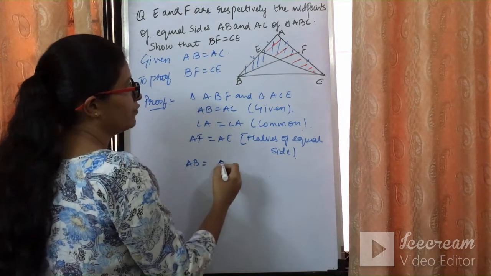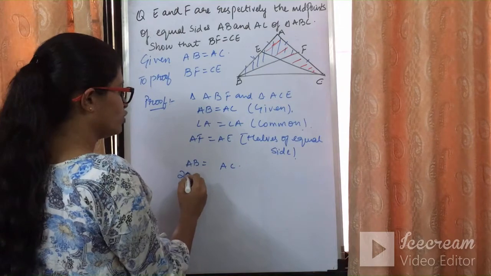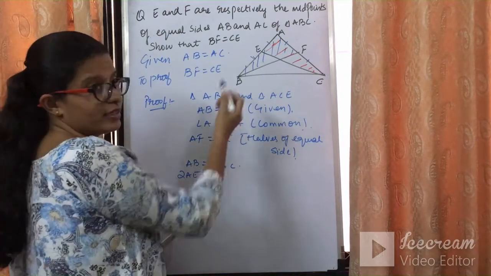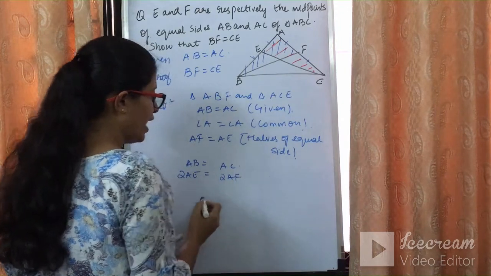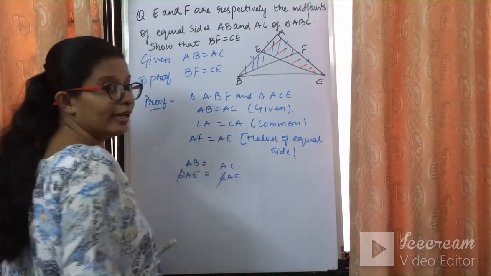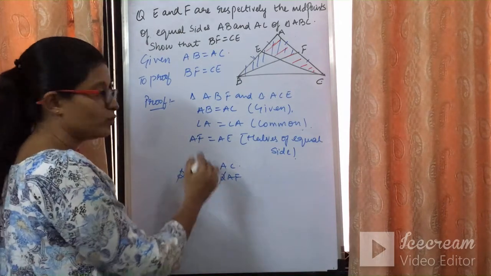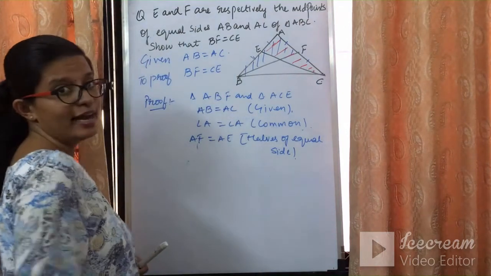If we prove it here, let's see, AB is equal to AC, and AB I can write as twice of AE because E is the midpoint of AB. Similarly, I can write twice of AF, and if I cancel out twice and twice on both sides, AE is equal to AF. I hope now the point must be clear, how AF and AE are equal. So both the sides are clear.